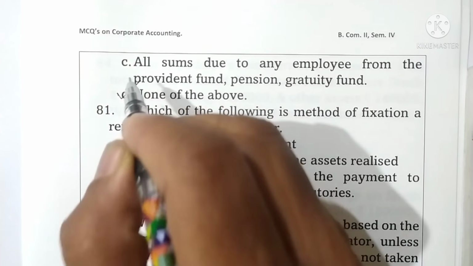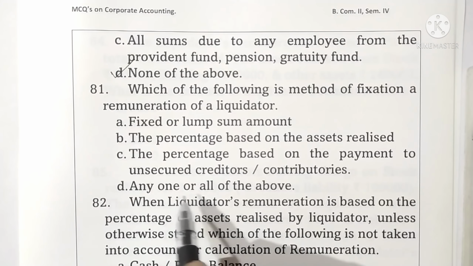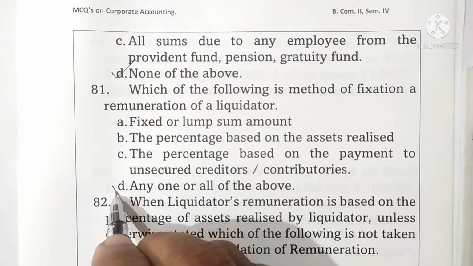Which of the following is a method of fixation of remuneration of a liquidator? Options are given. Fixed or lump sum amount. Option B, the percentage based on the assets realized. Option C, the percentage based on payment to unsecured creditors or contributories. And option D, any one or all of the above. Here, option D is the correct answer.